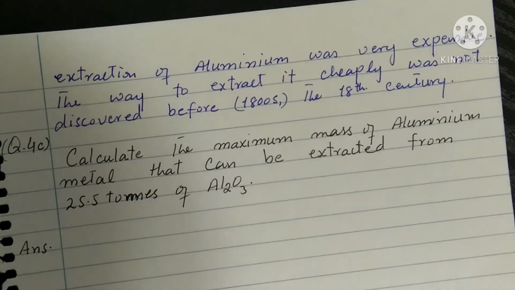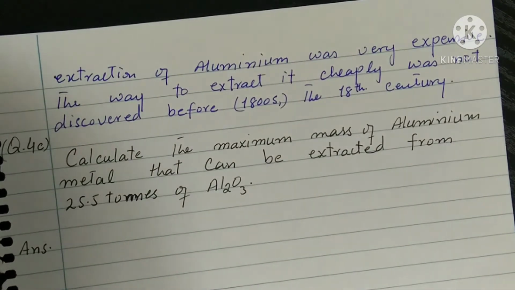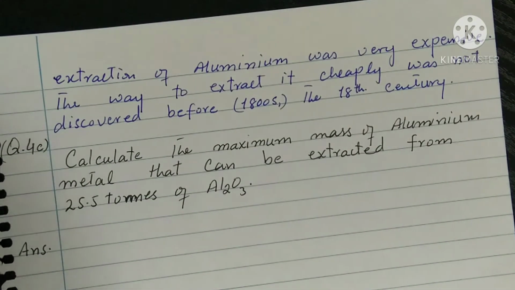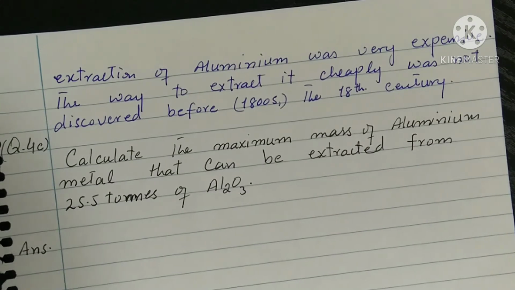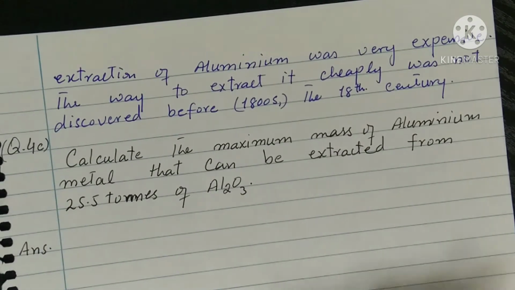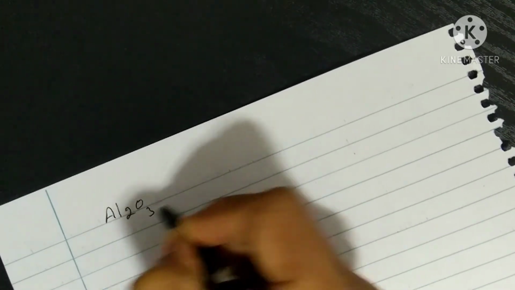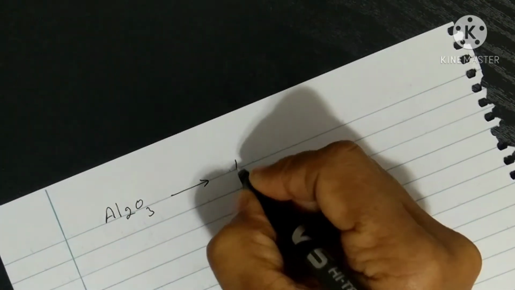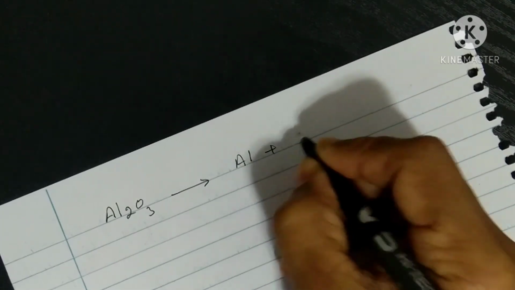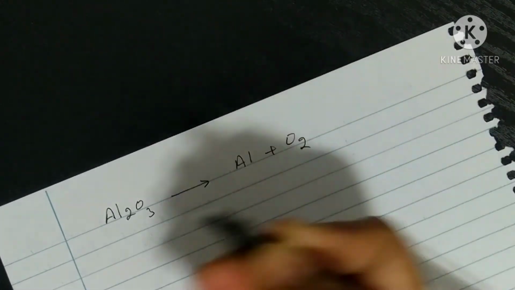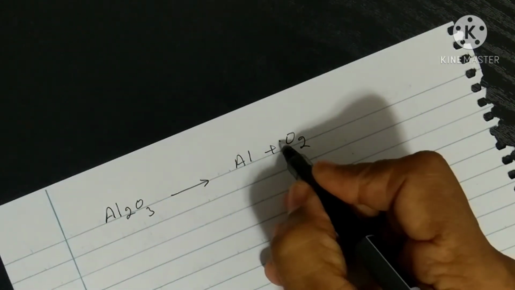Question number 4C. Calculate the maximum mass of aluminium metal that can be extracted from 25.5 tons of the aluminium oxide. Aluminium oxide gives aluminium pure metal plus oxygen. First I will balance it.